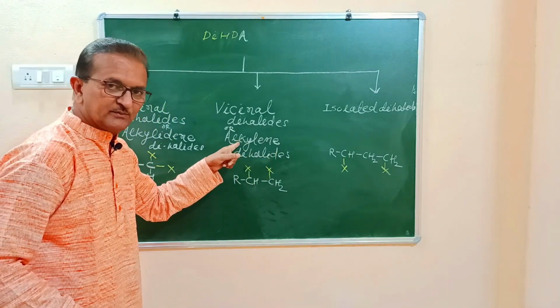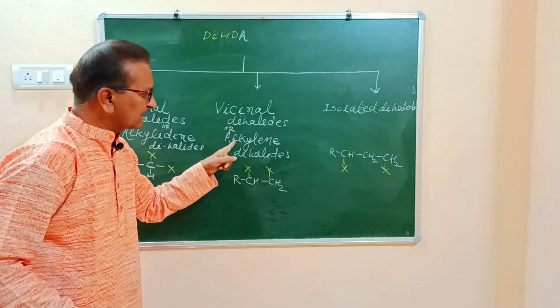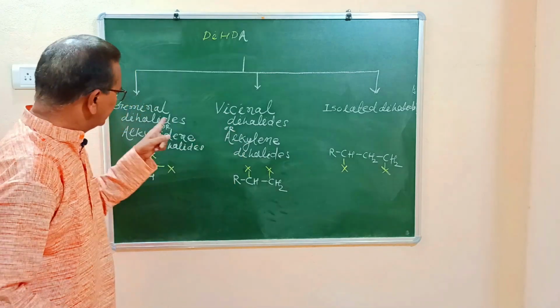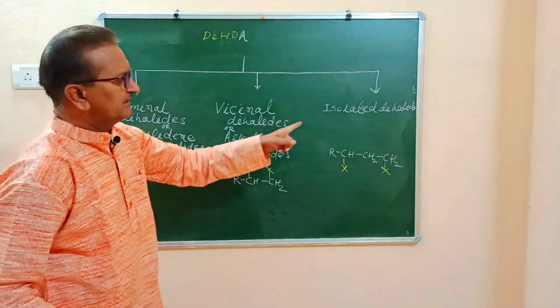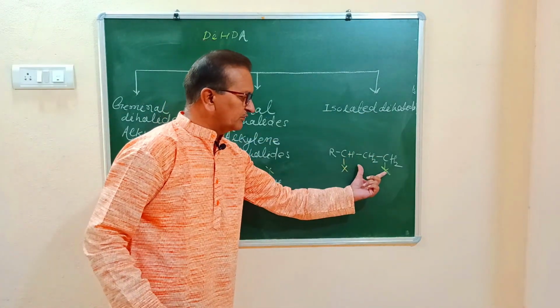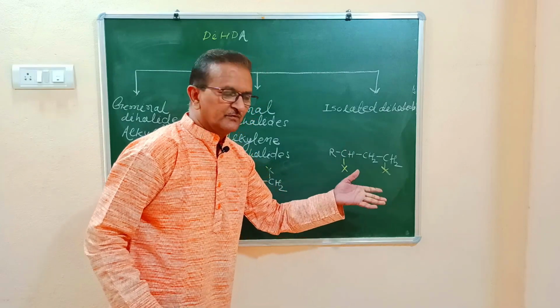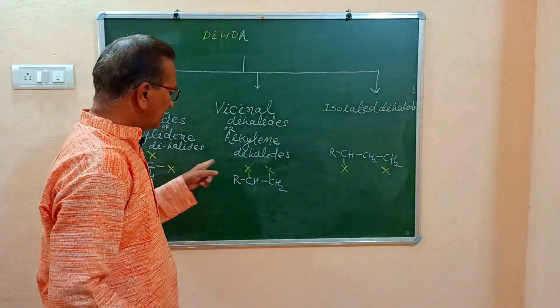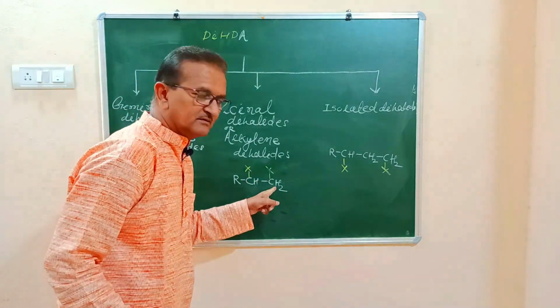Try to remember this name also. This is also very, very important. Vicinal or alkylene dihalides is common. In case of this, geminal or alkylidene dihalides. And in case of isolated dihalides, 2 halogen atoms are bonded to different carbon atoms. Not same, neither same nor adjacent.